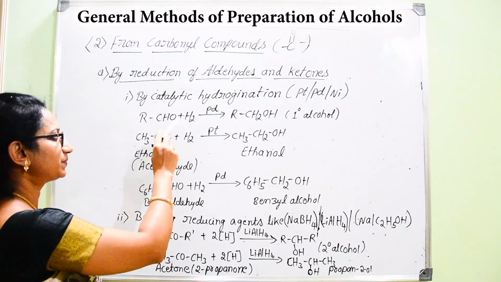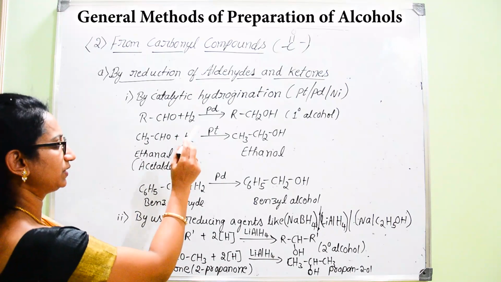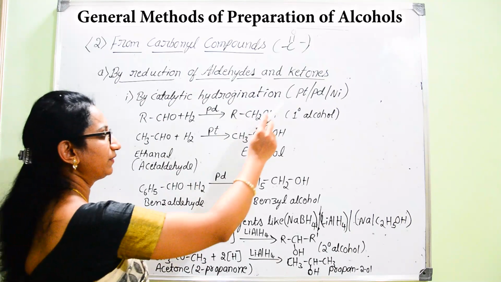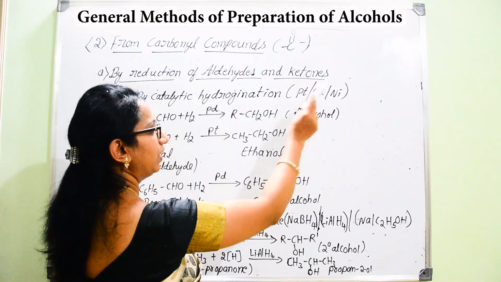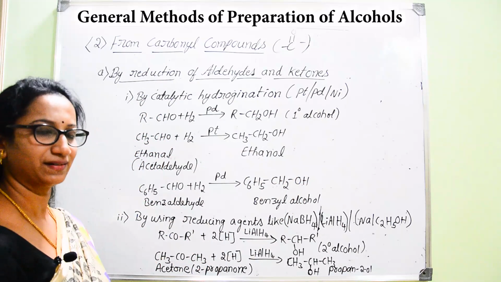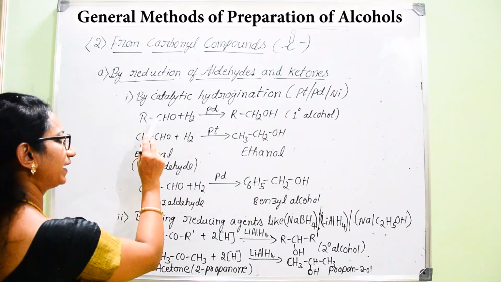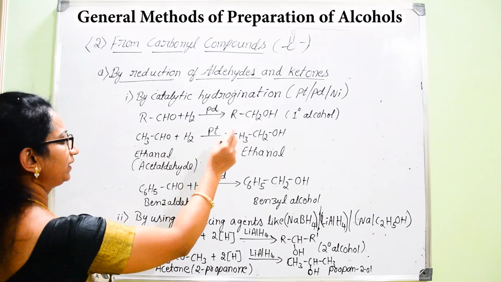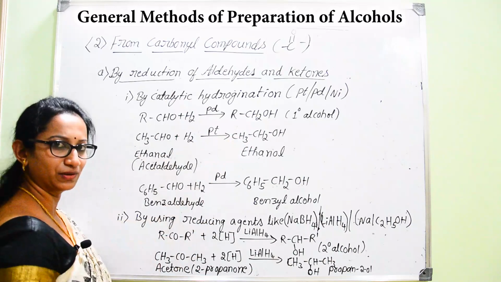That means we are subjecting either aldehyde or ketone to hydrogenation in the presence of a catalyst. We can consider metals like platinum, palladium or nickel as catalysts. In the presence of these metals, when the aldehyde or ketone is hydrogenated, you get the conversion of the aldehyde group into an alcohol group.